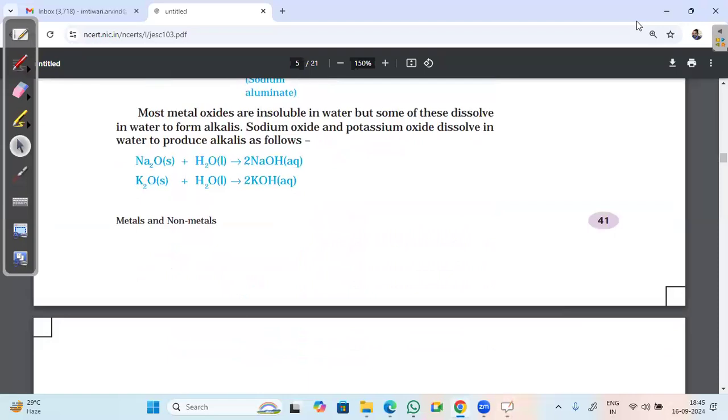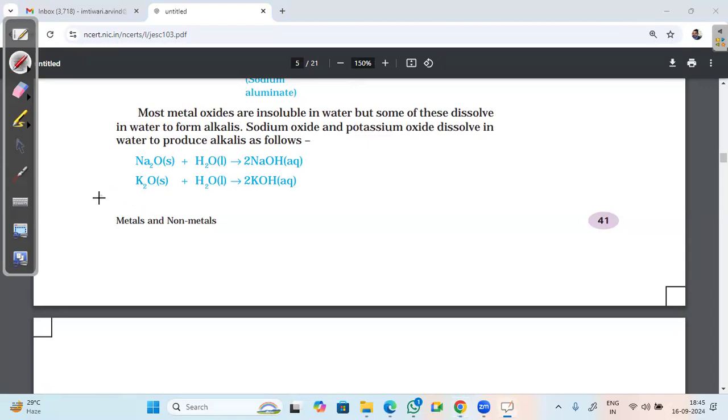The three natures of the oxides: acidic, basic or amphoteric. Like here you can see an oxide of sodium dissolved in water forms NaOH, sodium hydroxide, which is a base. An oxide of potassium dissolved in water forms KOH. Okay. So Sumukh,